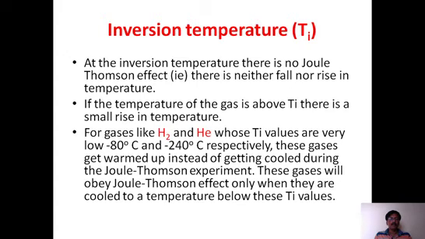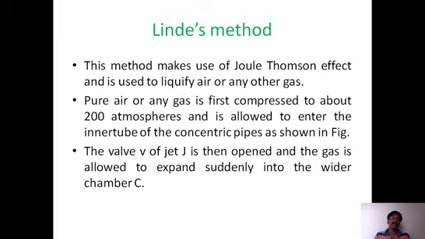To show cooling, we need to go below minus 80 for hydrogen and below minus 240 for helium. That is how difficult it is. That is the reason why the inversion temperature is a very important condition.